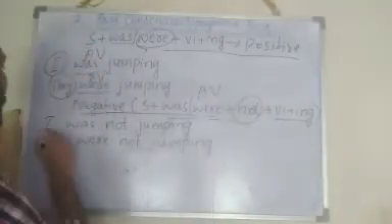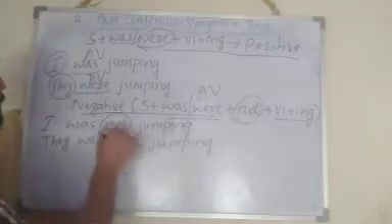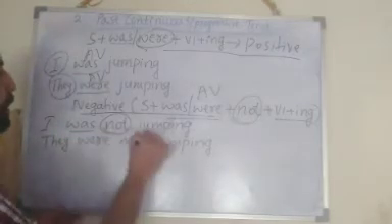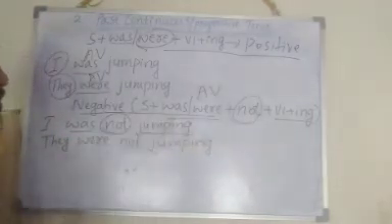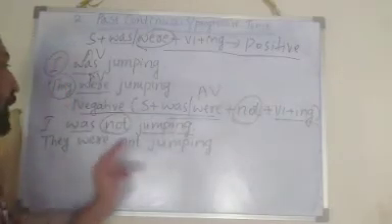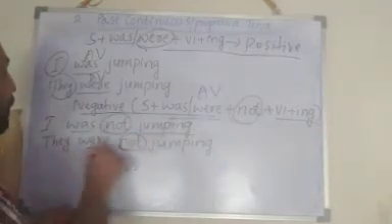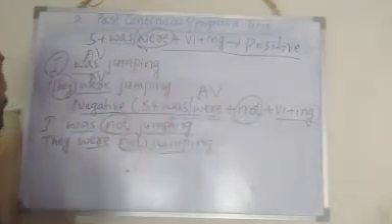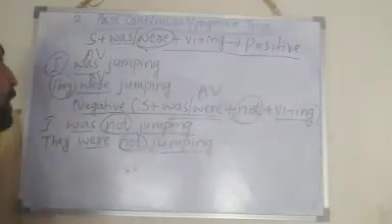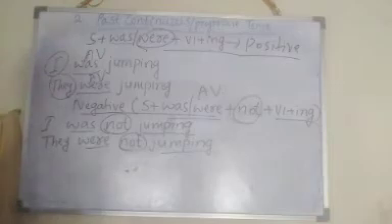Okay, I was not jumping. Here I used not in between auxiliary verb and main verb. Very easy, right? They were not jumping. I used not here between auxiliary verb and the main verb. They were not jumping. These are examples for negative past continuous tense.